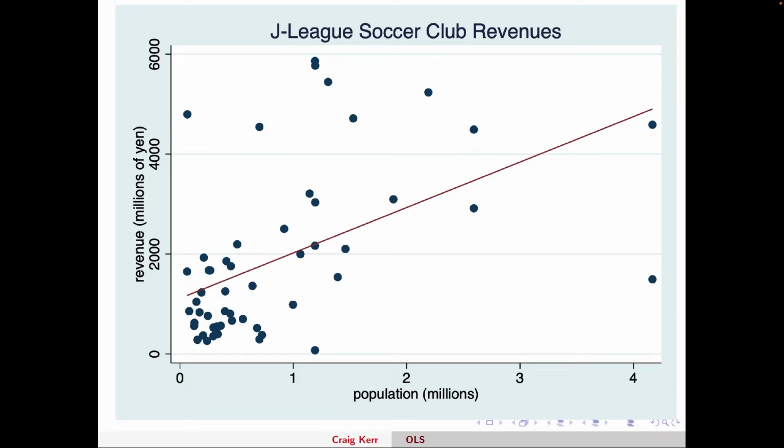So if I can estimate the relationship between the population of a city and the revenue the soccer team earns during a really bad year, maybe I take that and I plug in the population of the city I'm interested in, Toyota, wherever it is down here. I think it's somewhere in here actually. And this will give me a good estimate of what I would expect to earn in revenue for having a soccer team in Toyota during a pandemic. Maybe we take that as our worst case scenario.